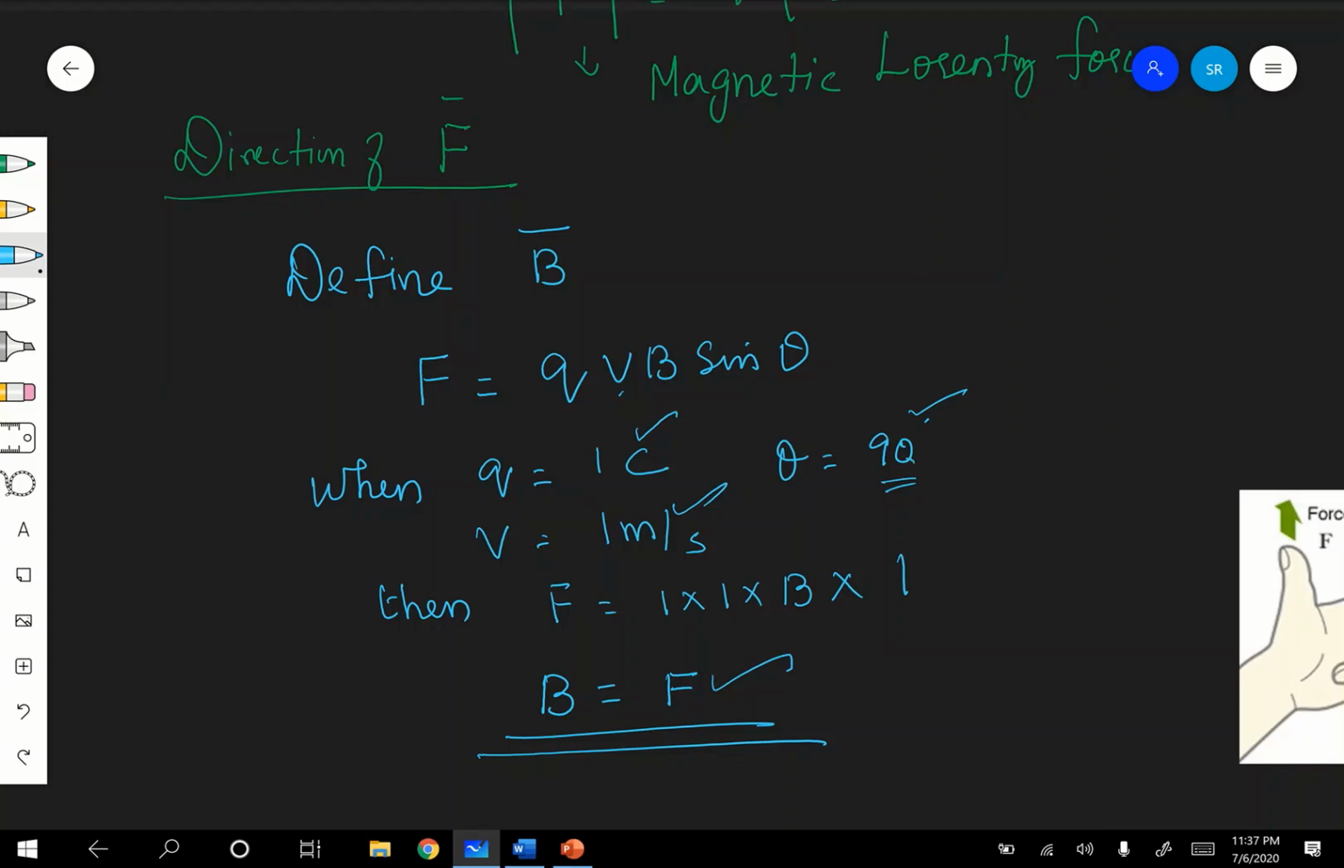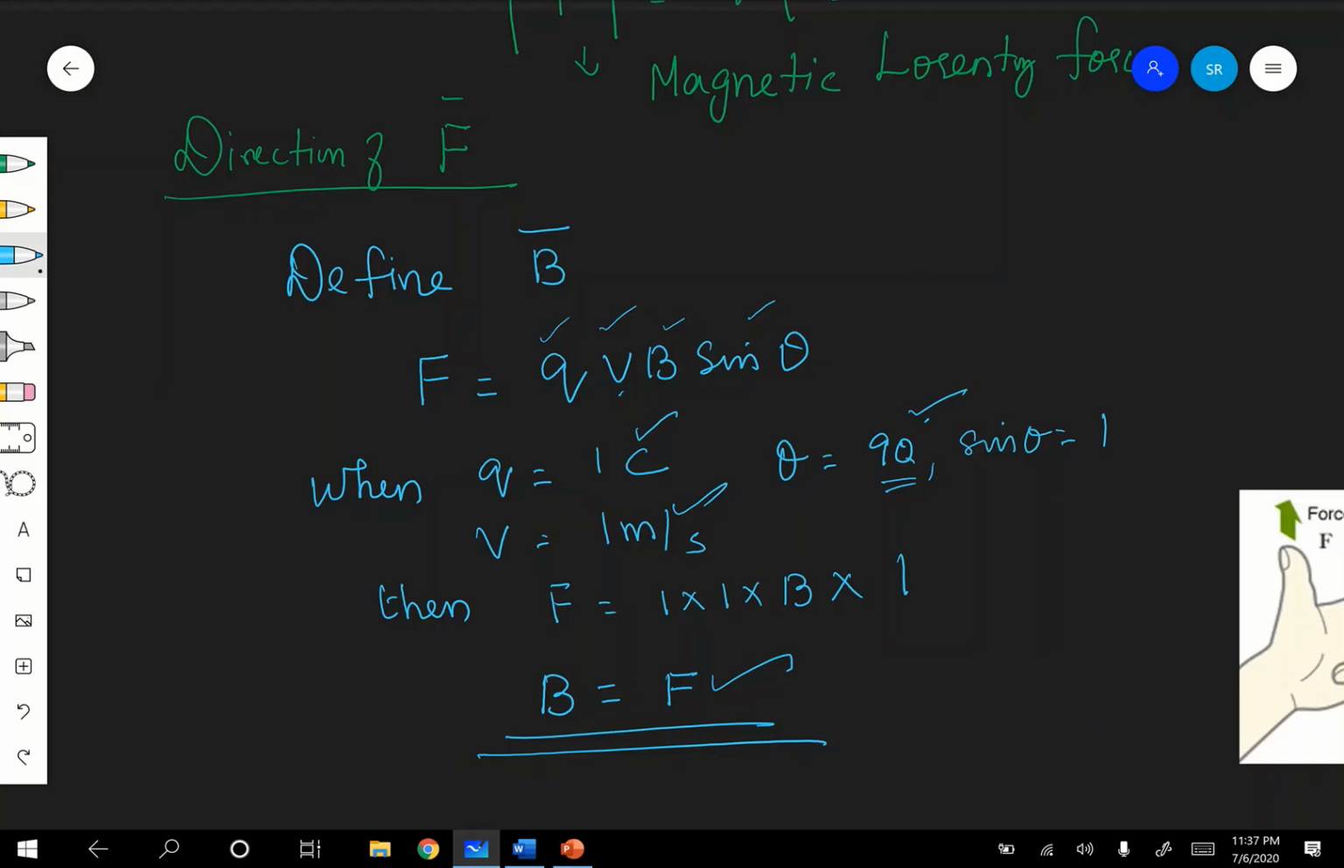Theta is equal to 90. It is moving perpendicular to the direction of the magnetic field at that point. Are you following? Is it clear? Therefore, when everything is 1, q is 1, v is 1, sin theta is equal to 1, which means theta 90 means sin theta is equal to 1. Everything is 1, therefore your B is equal to F.